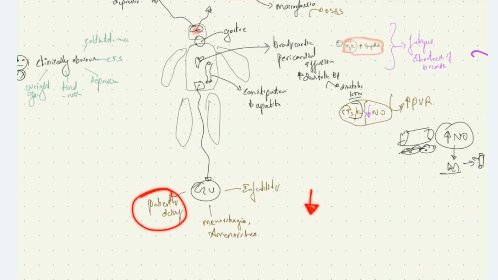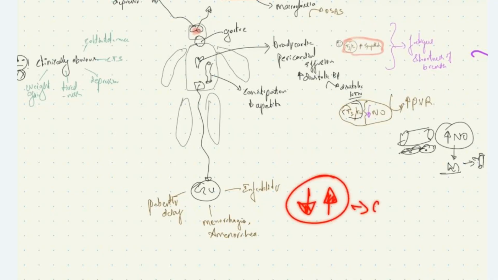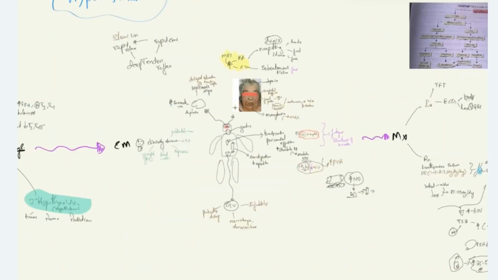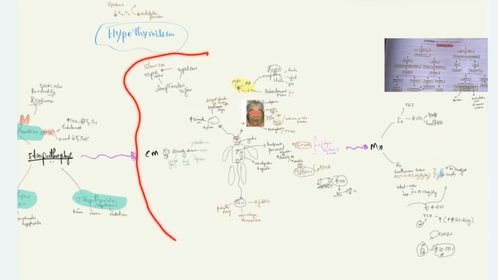Please note, when thyroid hormone is decreased or increased, it causes amenorrhea. And also in case of hypothyroidism, we can also see menorrhagia. Second to this, there can be infertility seen in these patients. These are all the clinical manifestations that we see in hypothyroid patients.